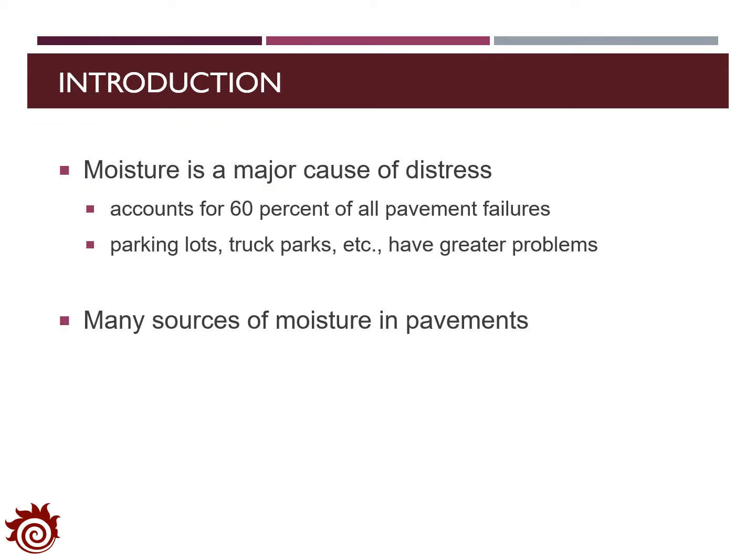From the empirical analysis, we can find that the water content and moisture are the major cause of distress. In general, approximately 60% of all pavement failures are linked to moisture. Also, moisture will cause serious issues for the pavement at parking lots and truck parks. In the pavement, there are many sources of moisture, including the groundwater and precipitation of rain and snow.